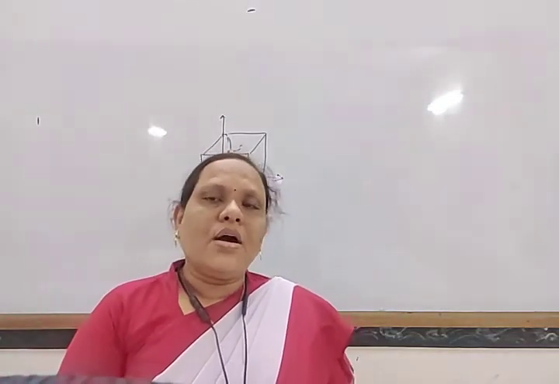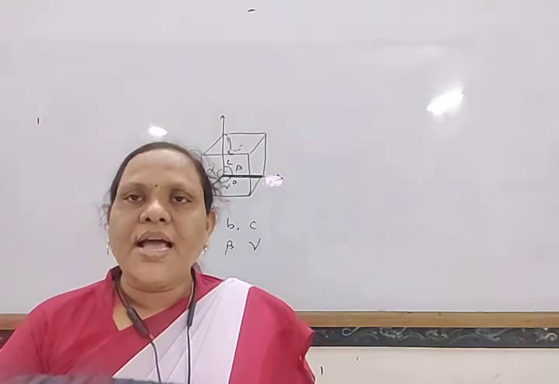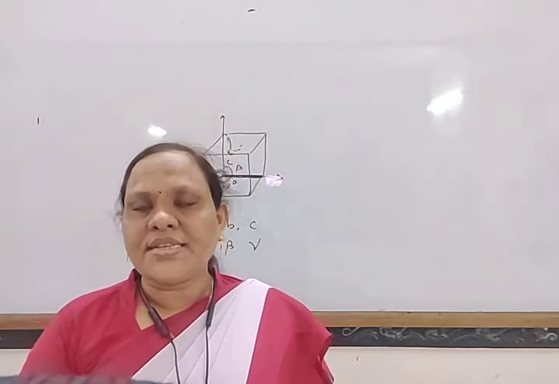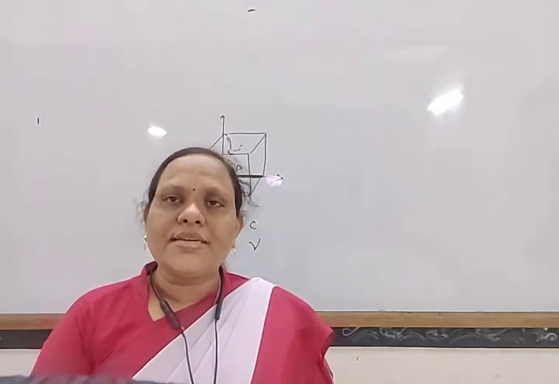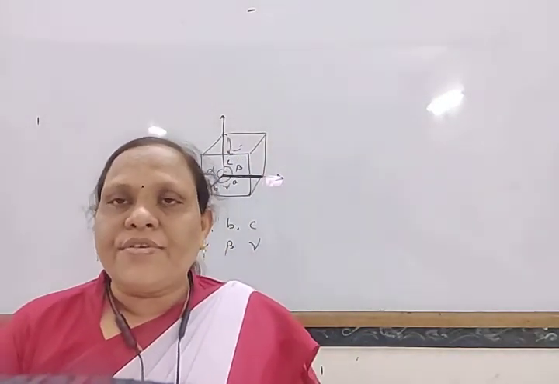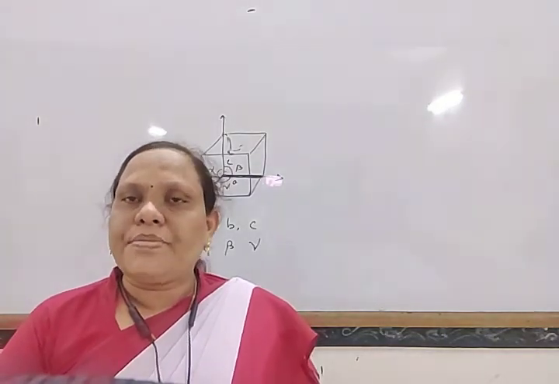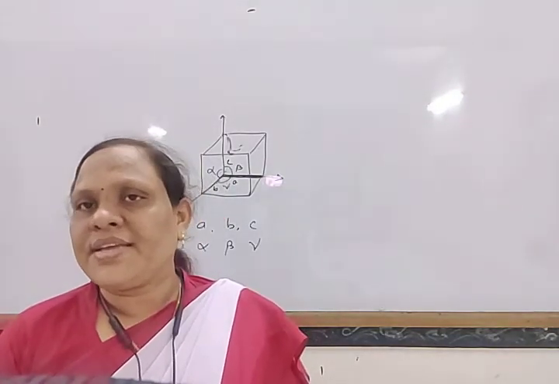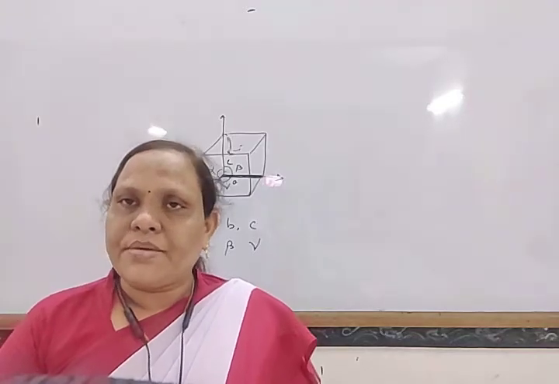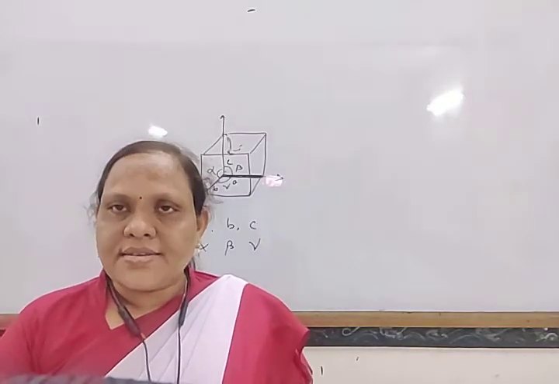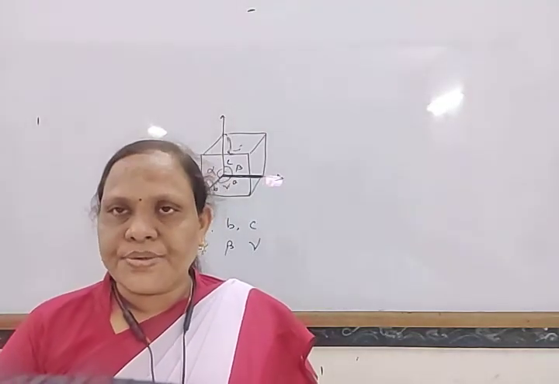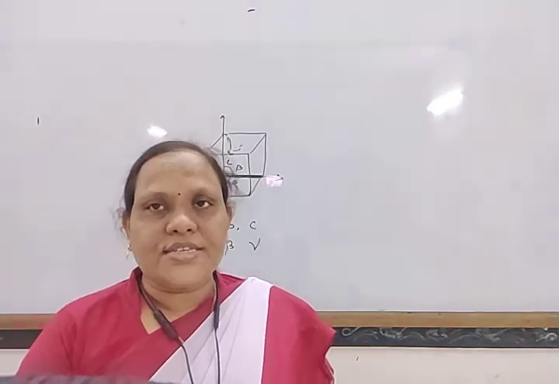Generally there are 14 types of unit cell, and these 14 types are included in 7 crystal systems. So depending on the edge lengths and the angles between the edges, all crystals are classified into 7 crystal systems.